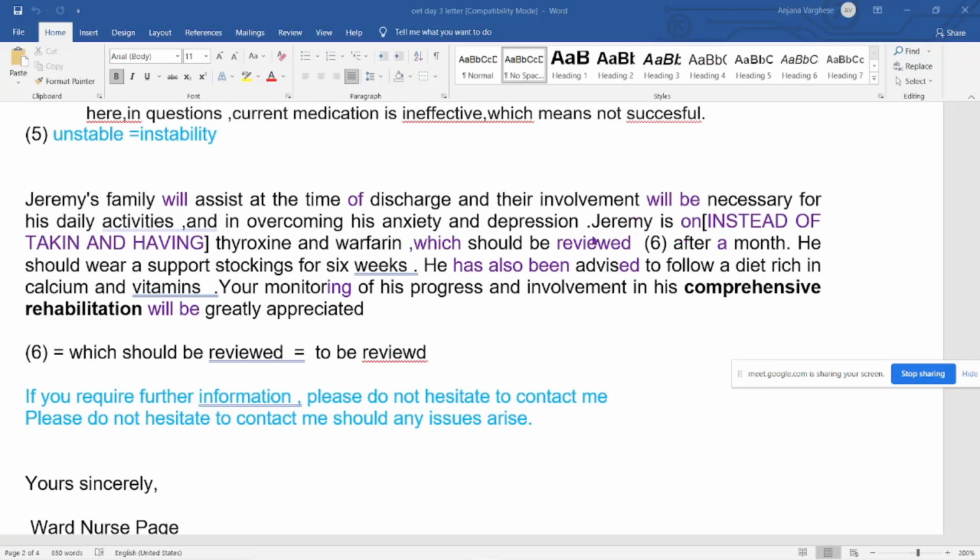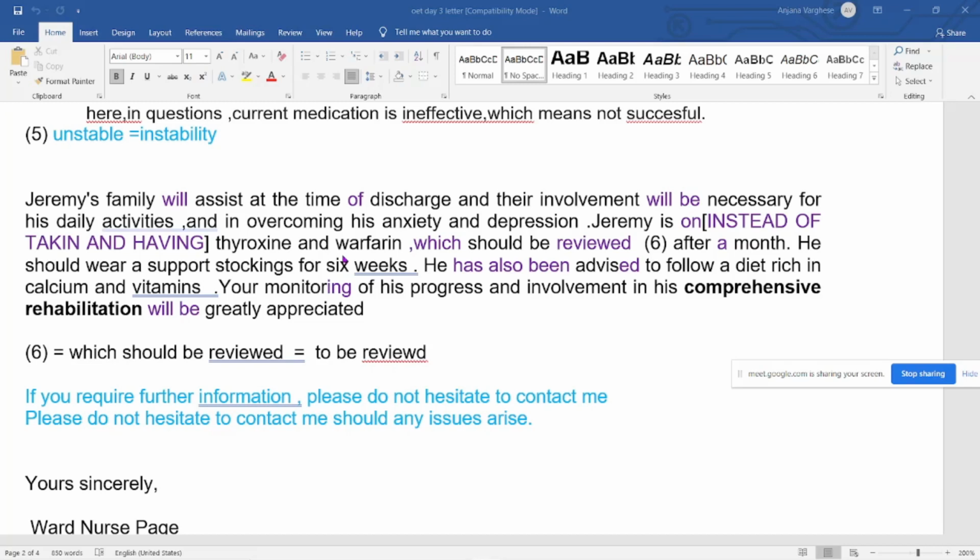Jeremy is on medication. See, when you are writing medication, there are definitely in the letter there will be a sentence related to medicine. Then if you know one sentence for yourself, what you can do? You can learn on medications. Okay, on tablet, on antibiotics, medicine, antibiotic, drugs, everything is same. There will be one sentence where they will be writing RV or review. It's a common sentence. It's a common point.